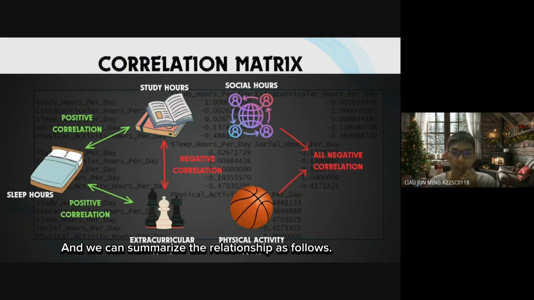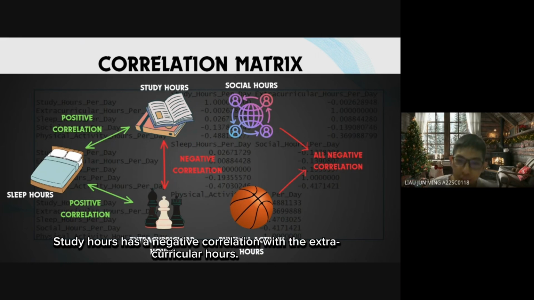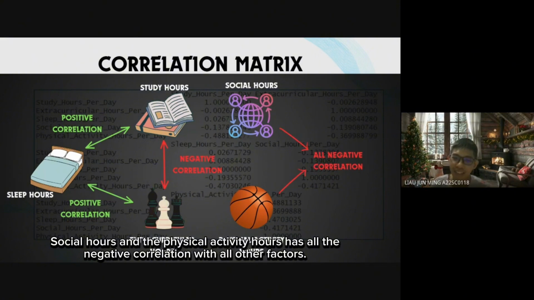And we can summarize the relationships as follows. First of all, sleep hours has a positive correlation with study hours and also extracurricular hours. Study hours has a negative correlation with extracurricular hours, and social hours and physical activity hours have negative correlations with all other factors.